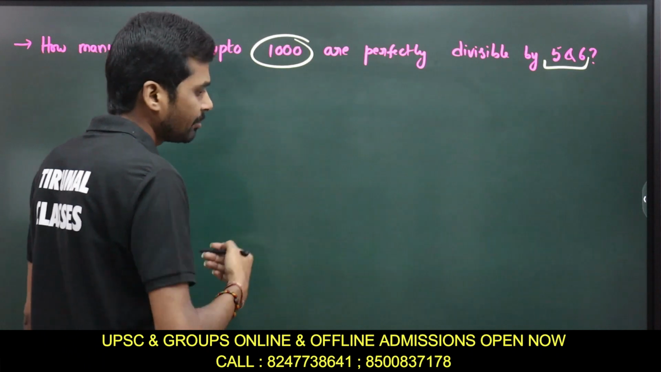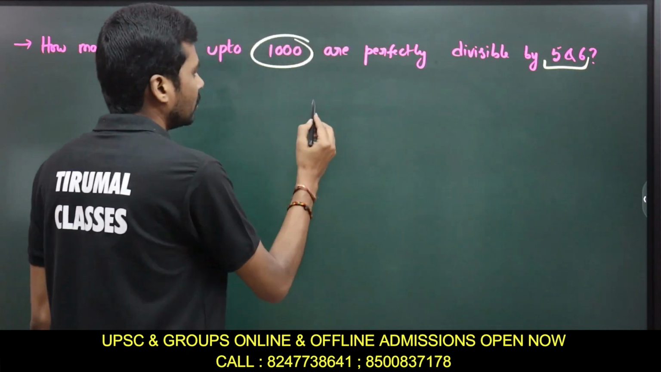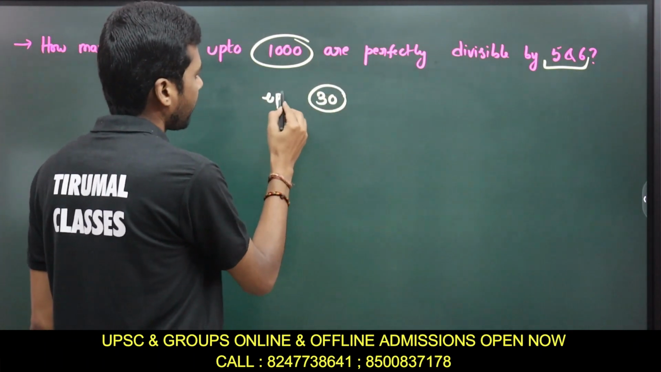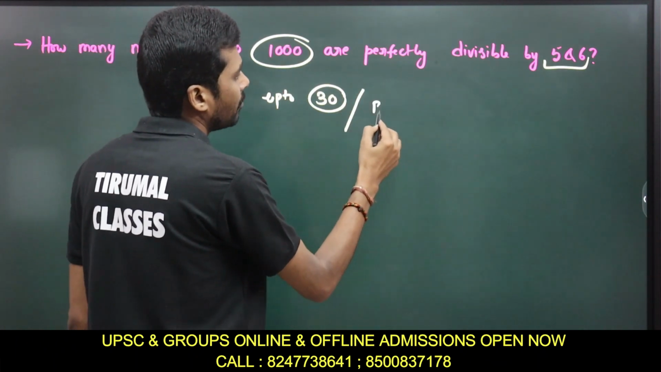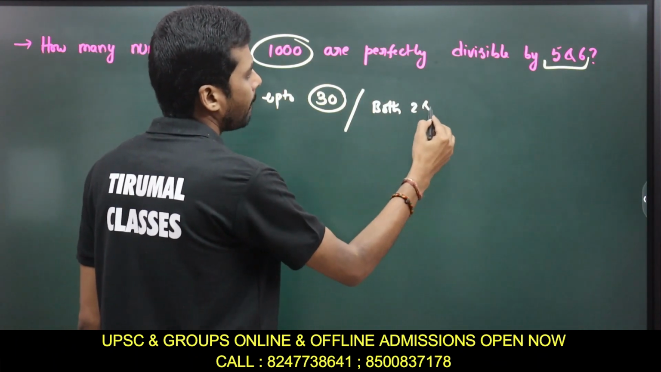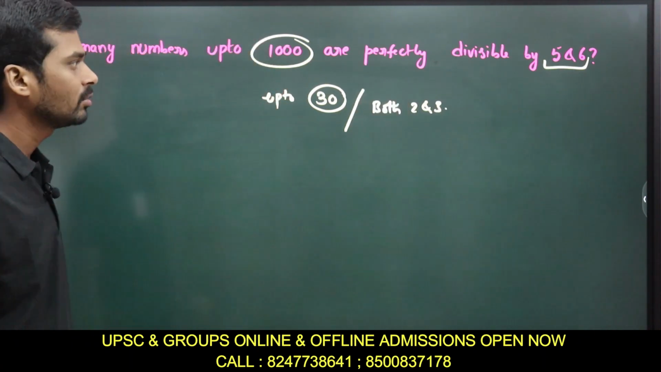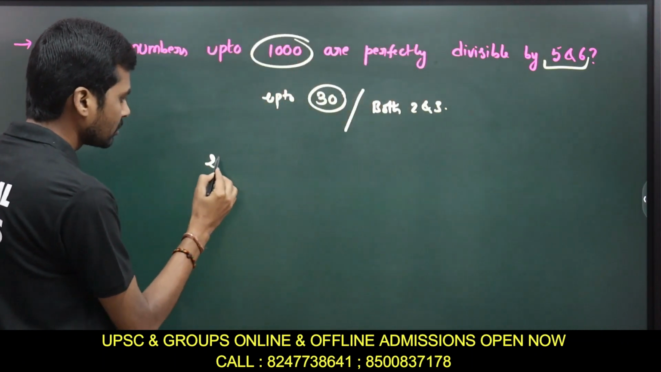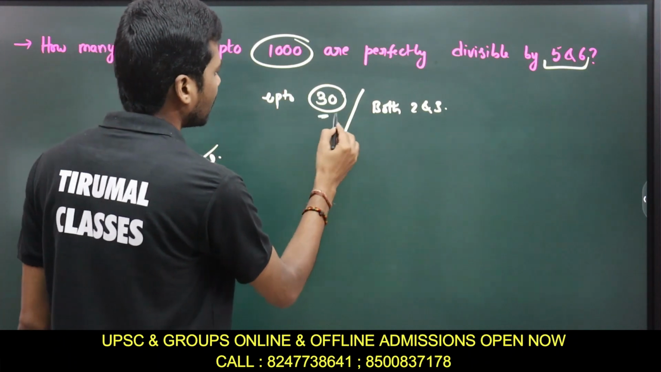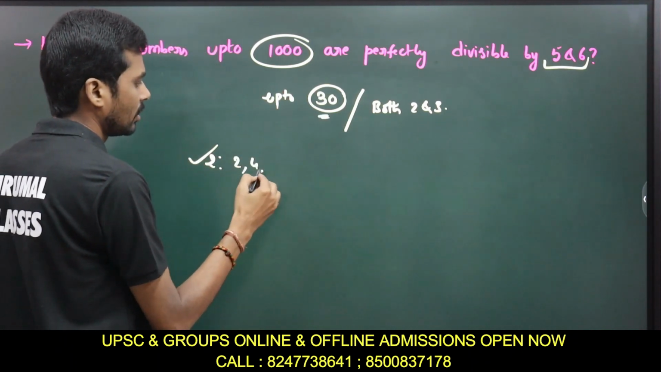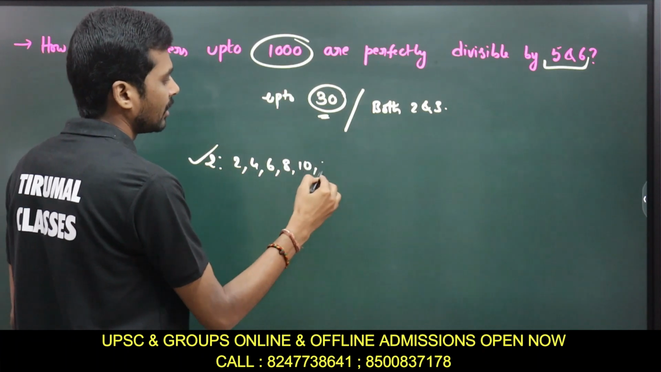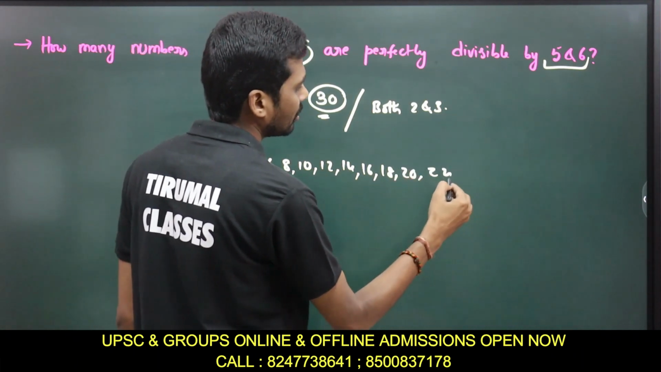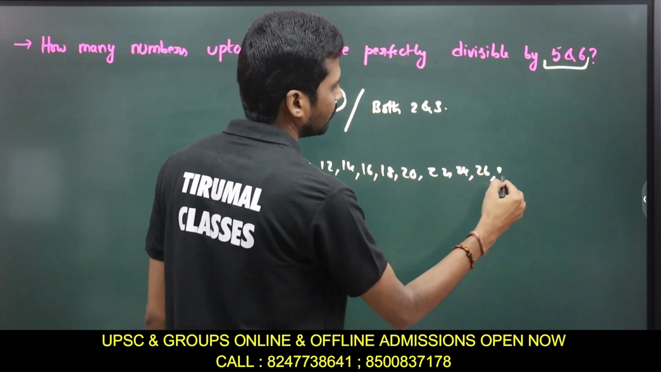Okay, let me elaborate by taking a simple example. Suppose up to 30, how many numbers up to 30 are perfectly divisible by both 2 and 3? Suppose I write them separately. How many numbers are perfectly divisible by 2 up to 30? 2, 4, 6, 8, 10, 12, 14, 16, 18, 20, 22, 24, 26, 28, 30.